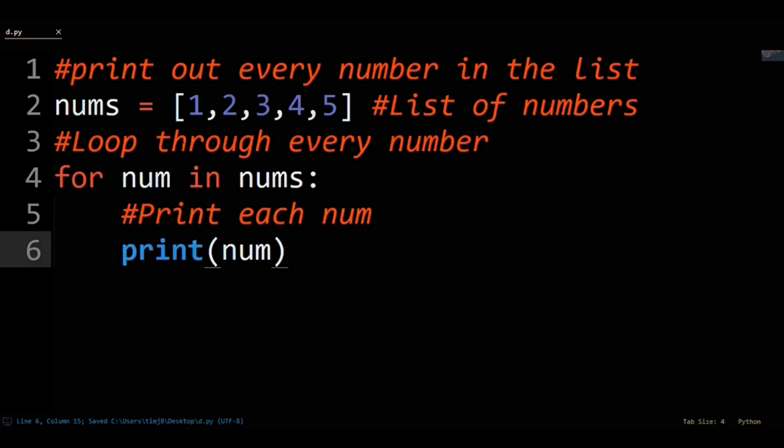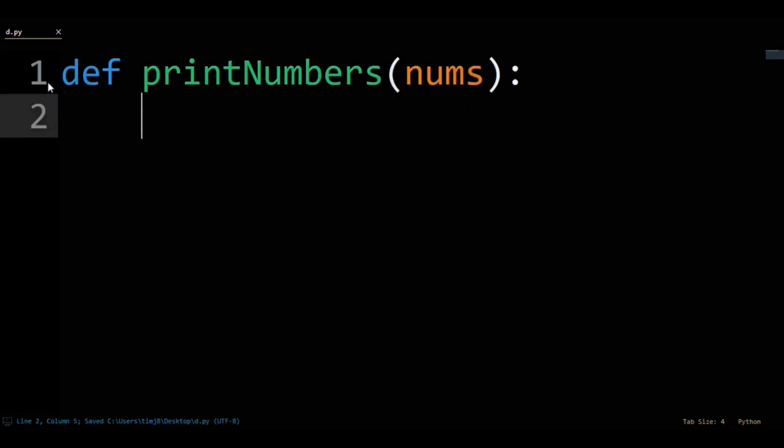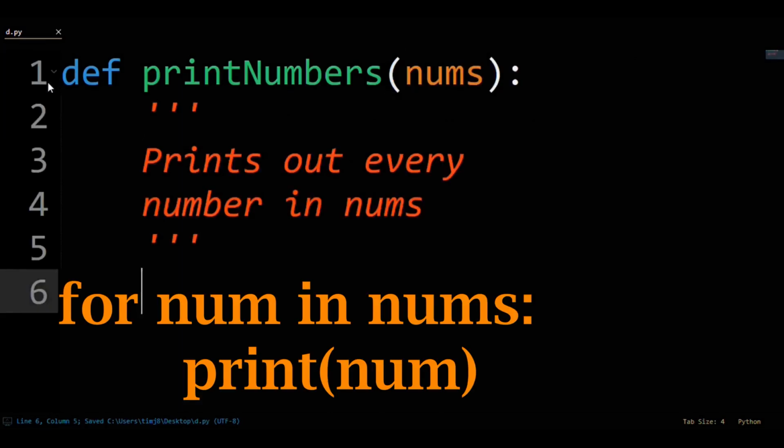You probably caught where I veered heavily into bad commenting practices, but I'll go straight into achieving the same result, but with good commenting. You have a function called print numbers that takes in an argument called nums. It prints out every number in nums. So for num in nums.